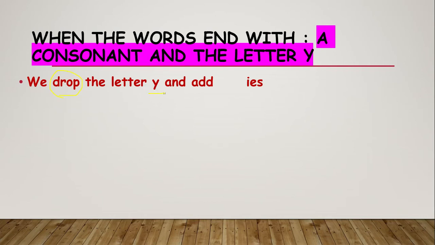Because there is a consonant before the letter Y. Daisy, daisies. We drop the Y, then we get ies at the end. Daisy is a kind of flower. City, the same for the word city. We drop the Y. It's going to be cities.